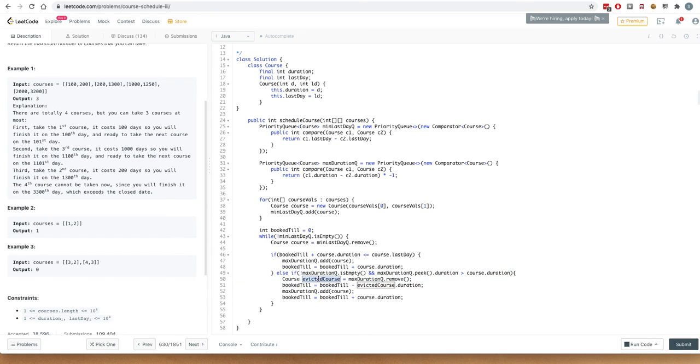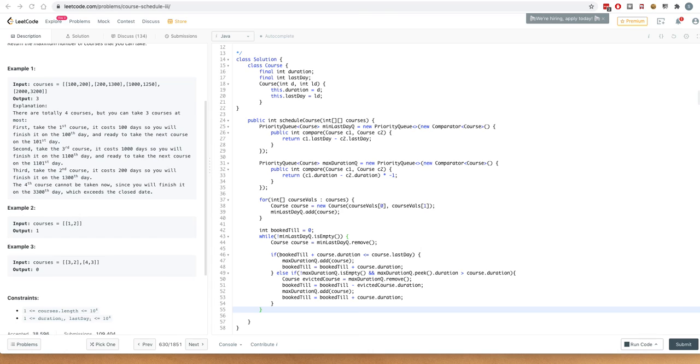So what we would do, we would evict this course, removing it from the max heap, the scheduled course which has a higher duration, and also update our booked till and reduce its duration from it, since we are now evicting it. And now let's add the current course which has a lesser duration into this max heap. So max duration queue dot add the course, and also update the booked till value, since now we have scheduled this course, so we will add its duration to the booked till. So we can continue iterating in this while loop till this min heap becomes empty.